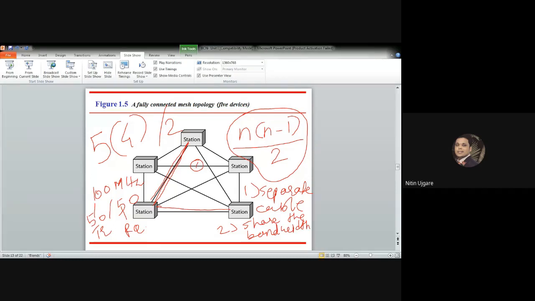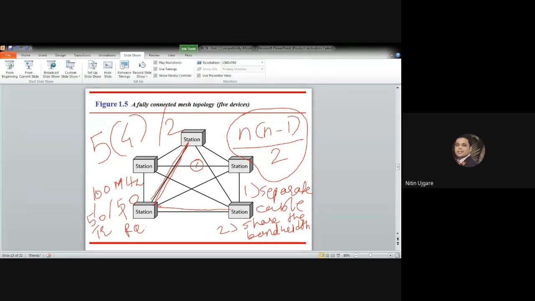One practical example of the mesh topology is the connection of telephone network regional offices, in which each regional office needs to be connected to every other regional office. You might have heard about the telephone network. Our telephones are connected to telephone offices, which are generally called telephone stations. Such stations are interconnected with each other by wiring, so there should be dedicated cables that connect these different regional offices or telephone stations.